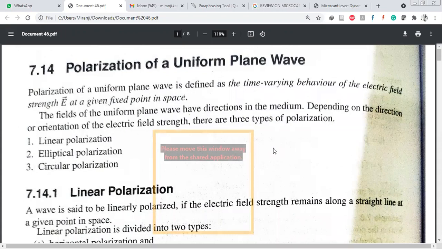Here, the polarization is always described in terms of the uniform plane wave as the time varying behavior of the electric and magnetic fields. In simple terms, the polarization of a uniform plane wave is defined as the orientation of the electric vector, or the time varying behavior of the electric vector at a fixed point in space.